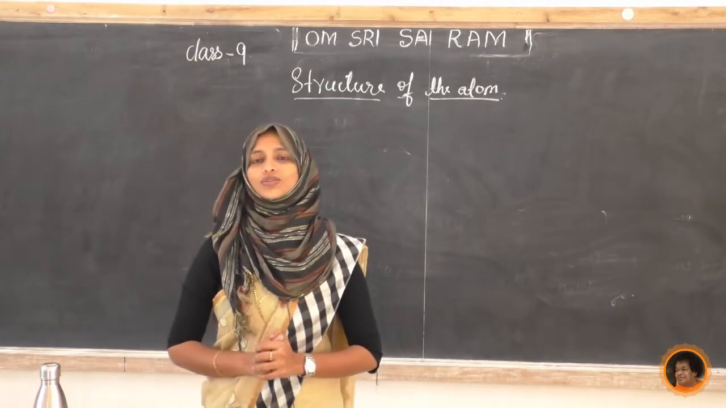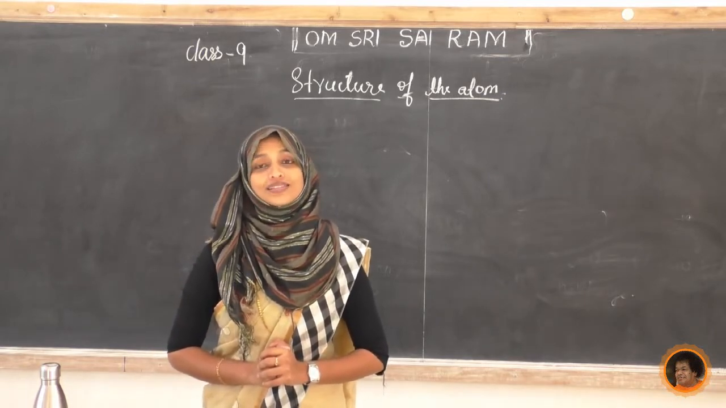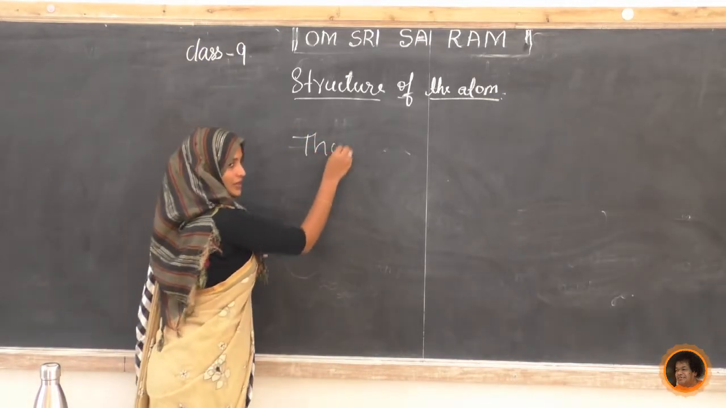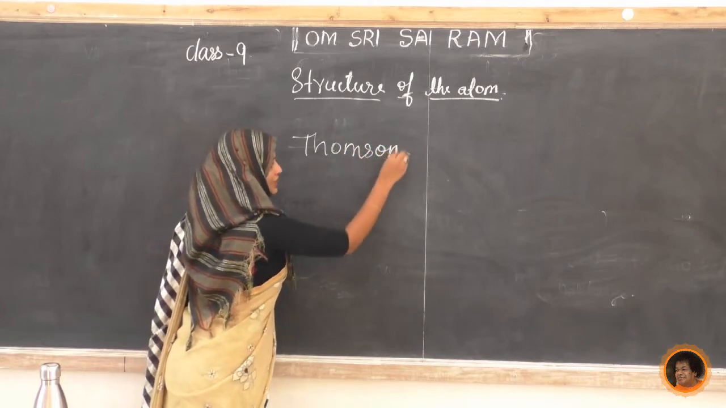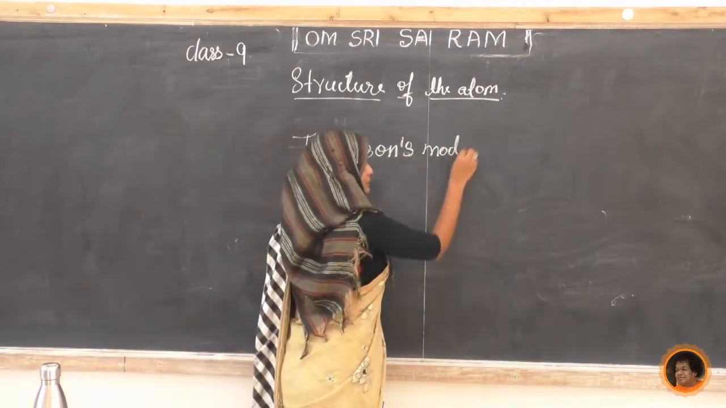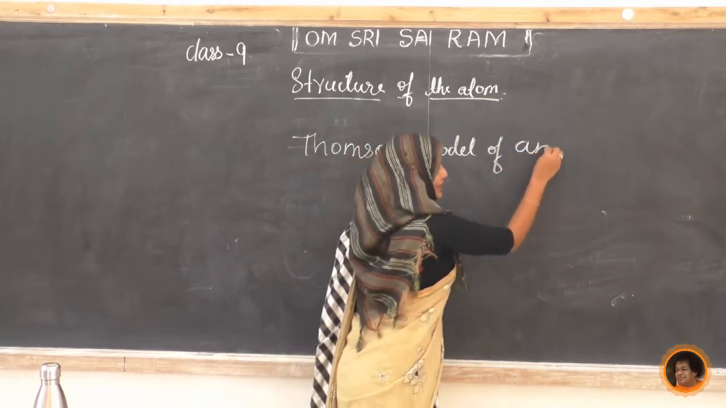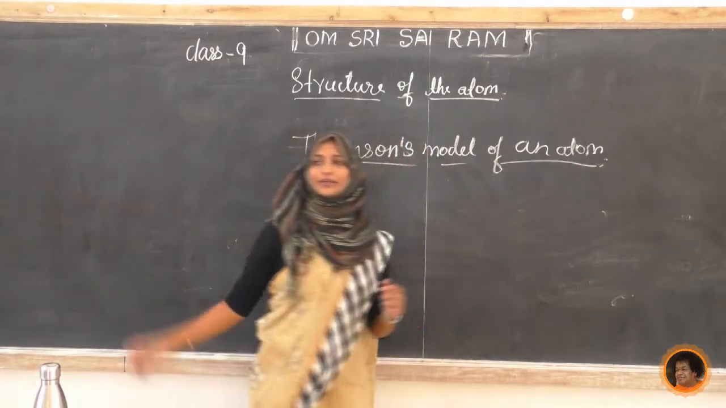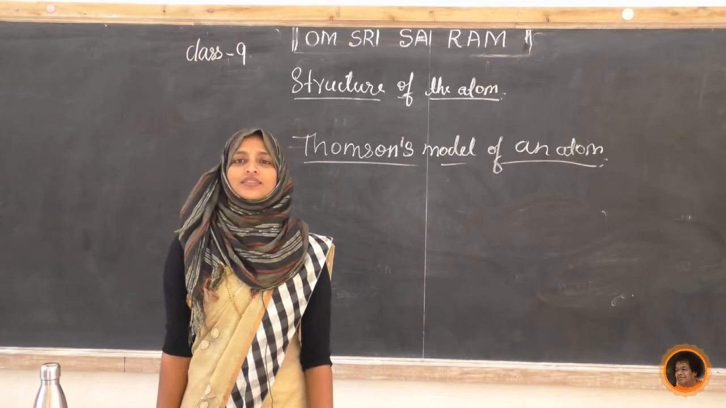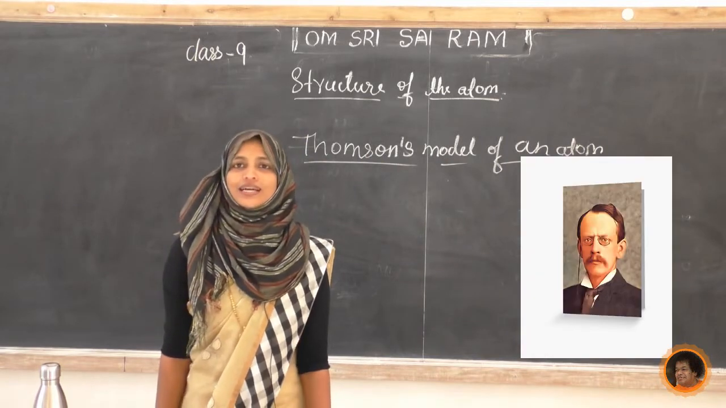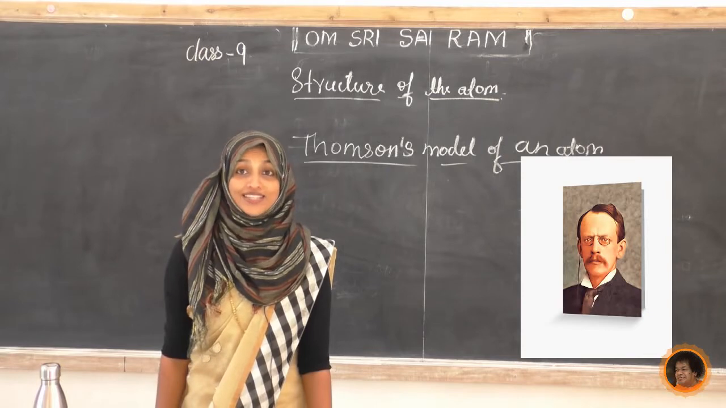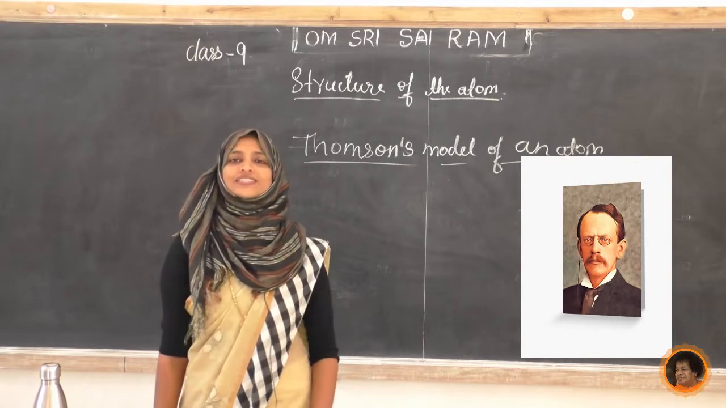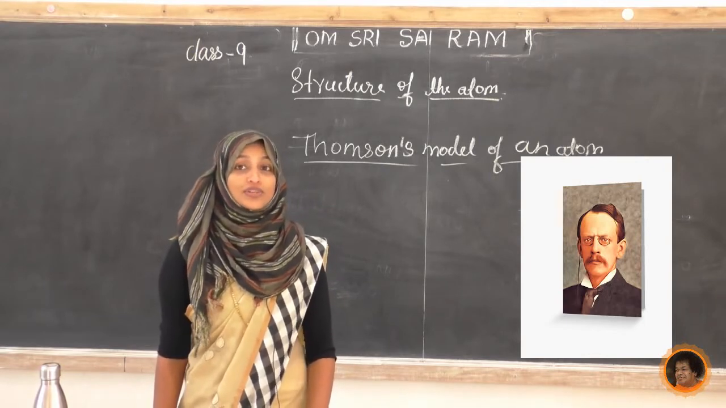Thomson. So the name of that model is called Thomson's model of an atom. Next we will see his model. Thomson's model of an atom. Write down the heading. It's a very important model. First, the scientist's name is Thomson. In 8th standard we studied his full name, that is J.J. Thomson. He is a very famous scientist for the discovery of one more subatomic particle.